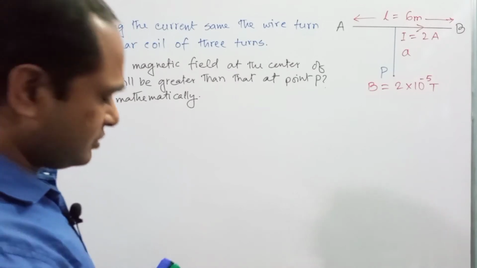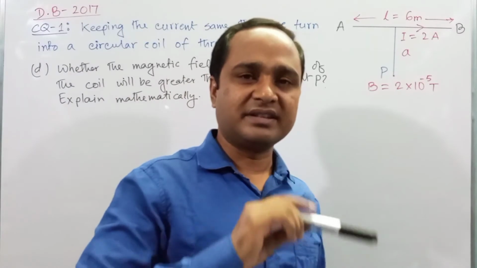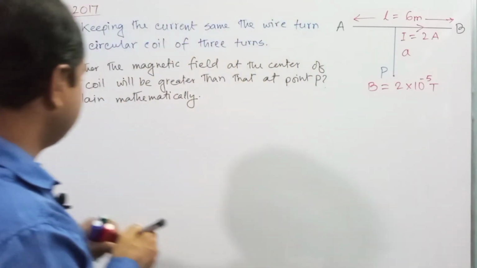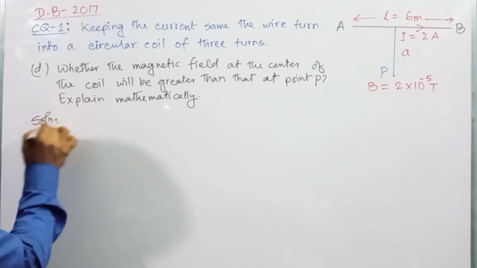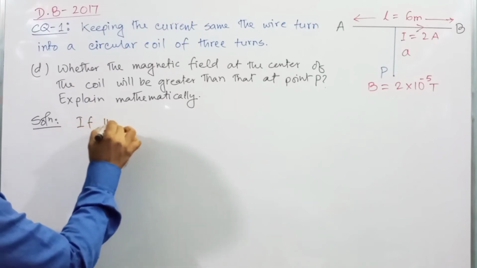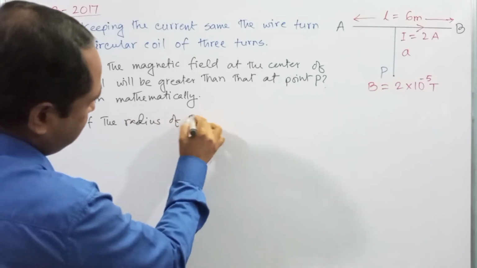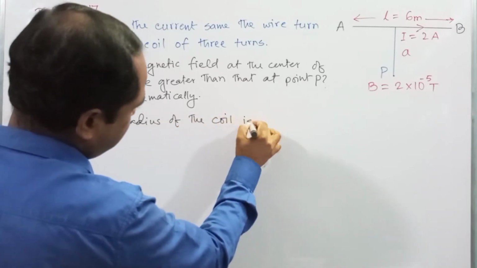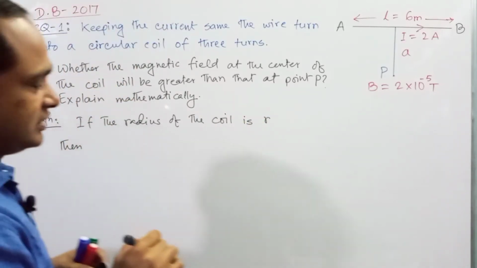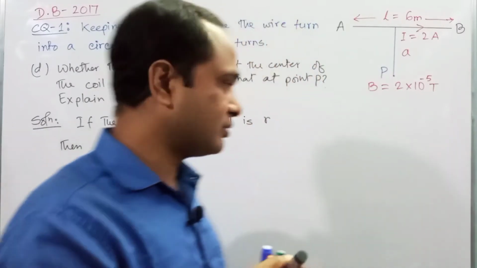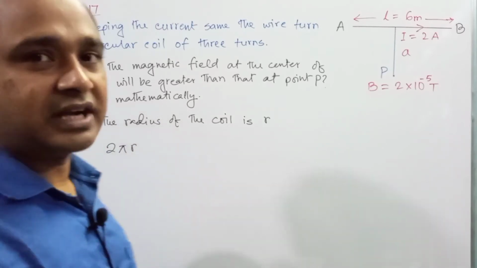Here if the radius of the coil is denoted by R, then the length of one turn or the circumference of the coil, we know, will be 2 pi R, but there are 3 turns.